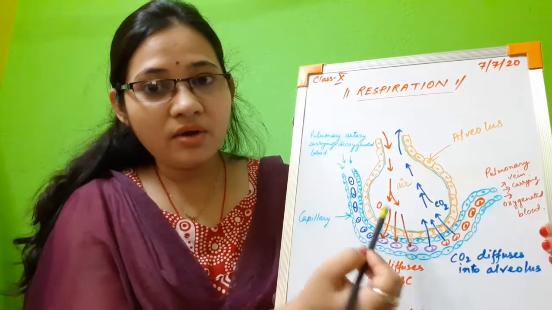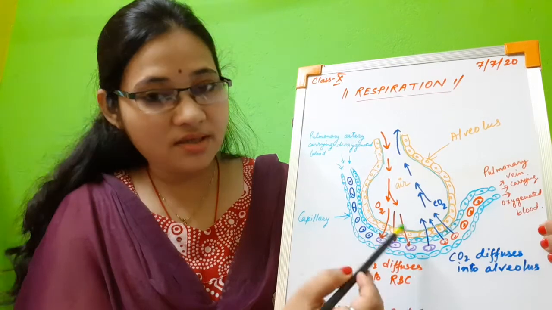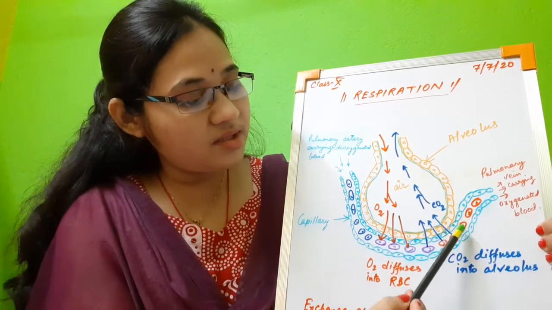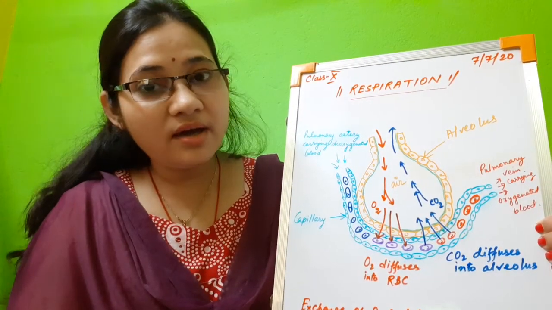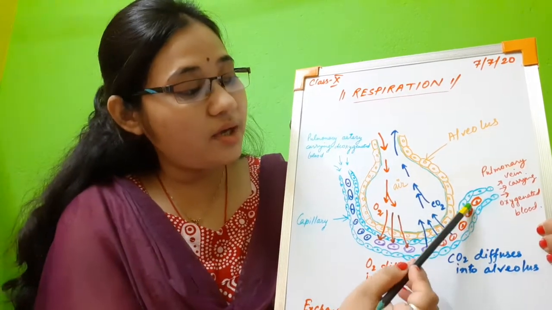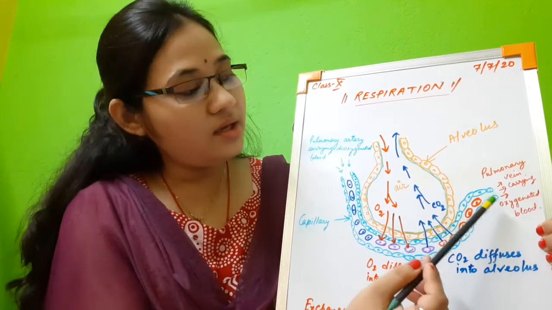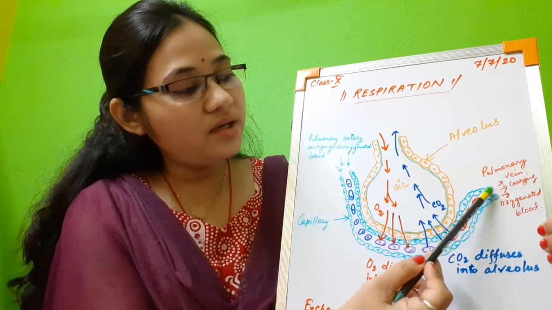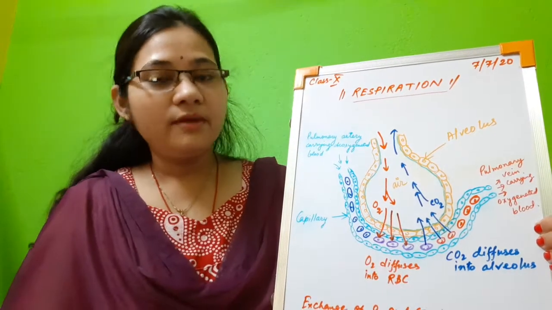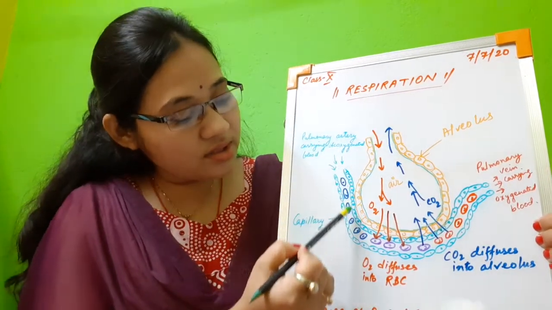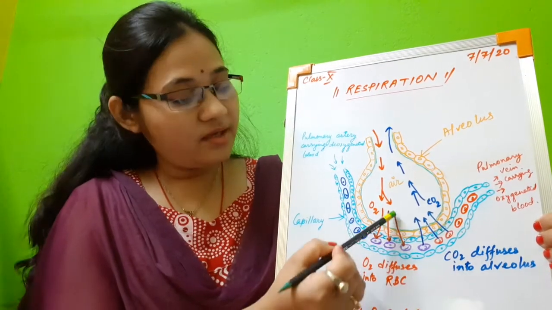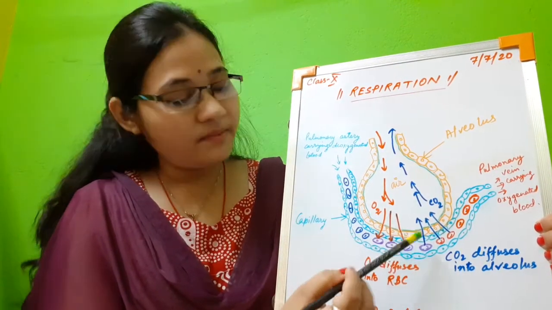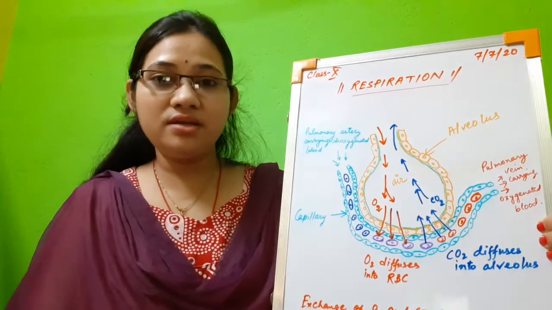After exchange of oxygen and carbon dioxide gases, you can see that the RBC have turned red, so they are carrying oxygen and have become oxygenated blood. This oxygenated blood is supplied to the pulmonary vein.